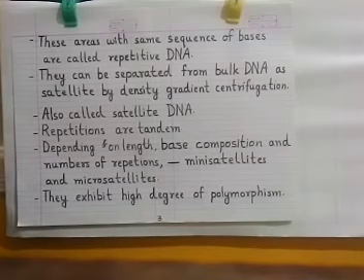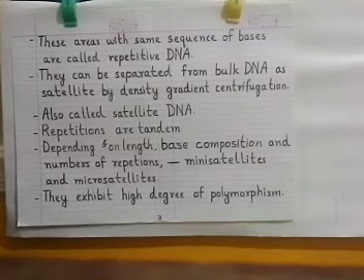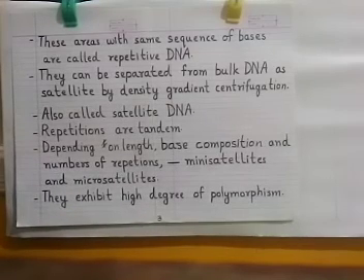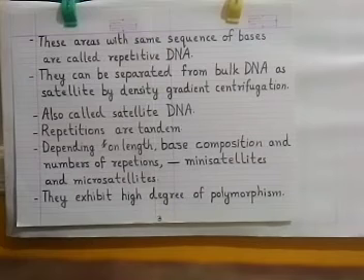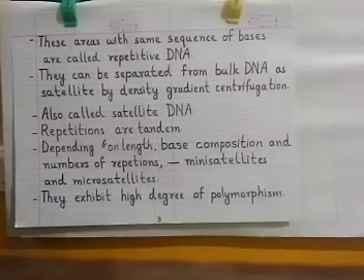They show a very high degree of polymorphism, and this variation has accumulated over many years of human evolution. Because of this polymorphism, they are unique in each individual, and we take advantage of this uniqueness.